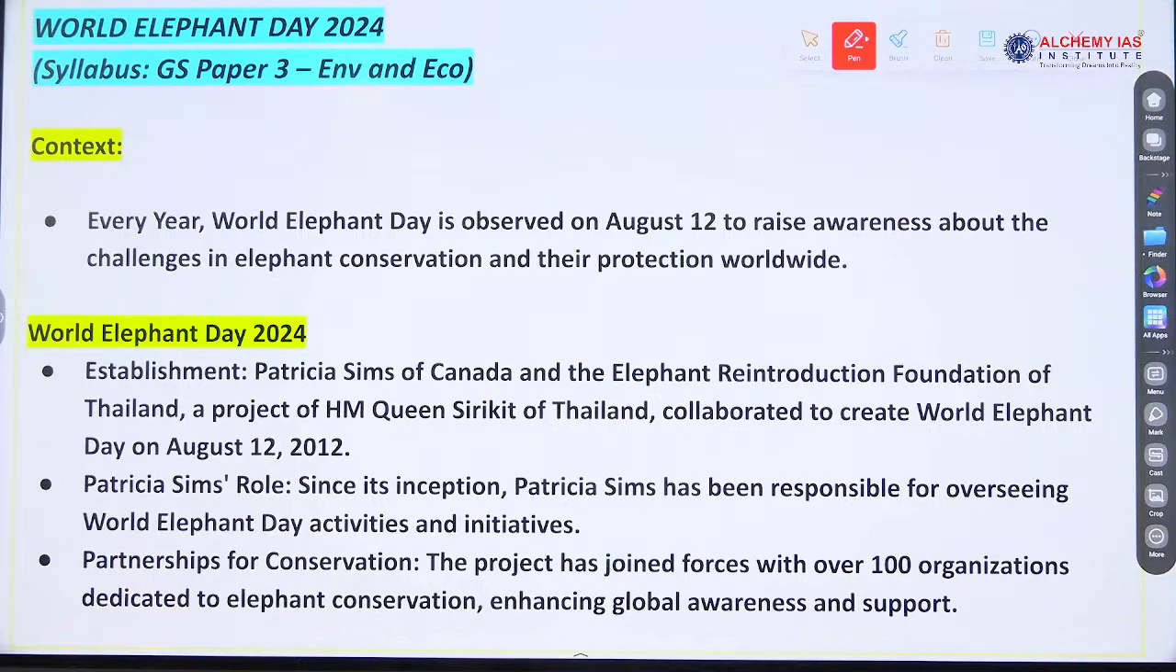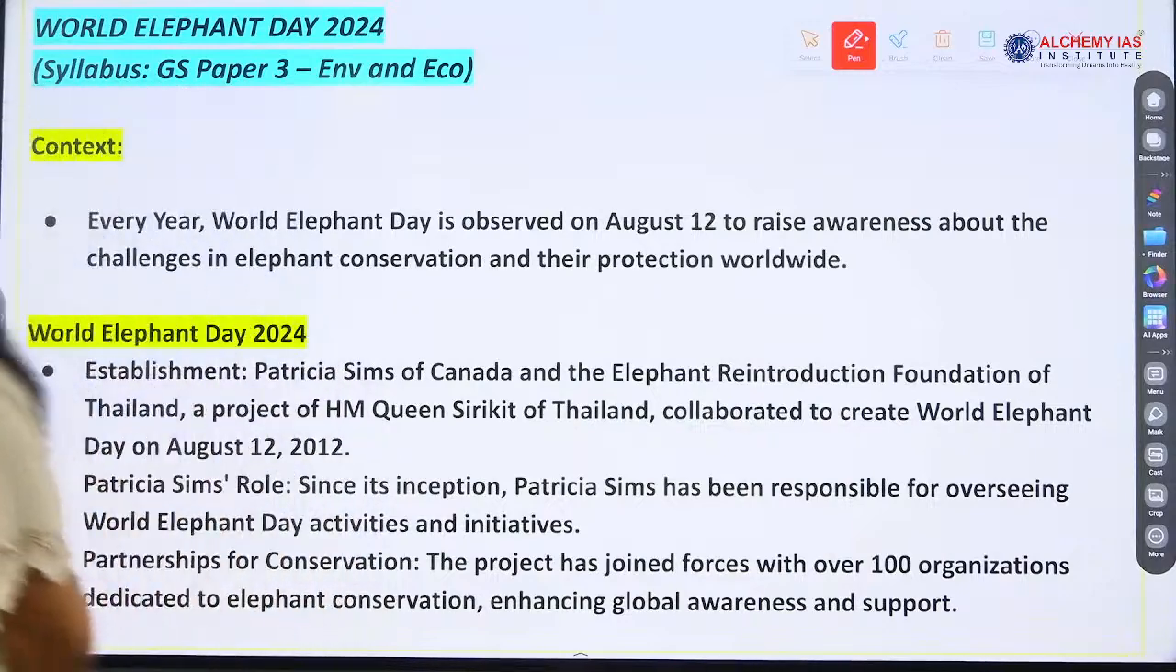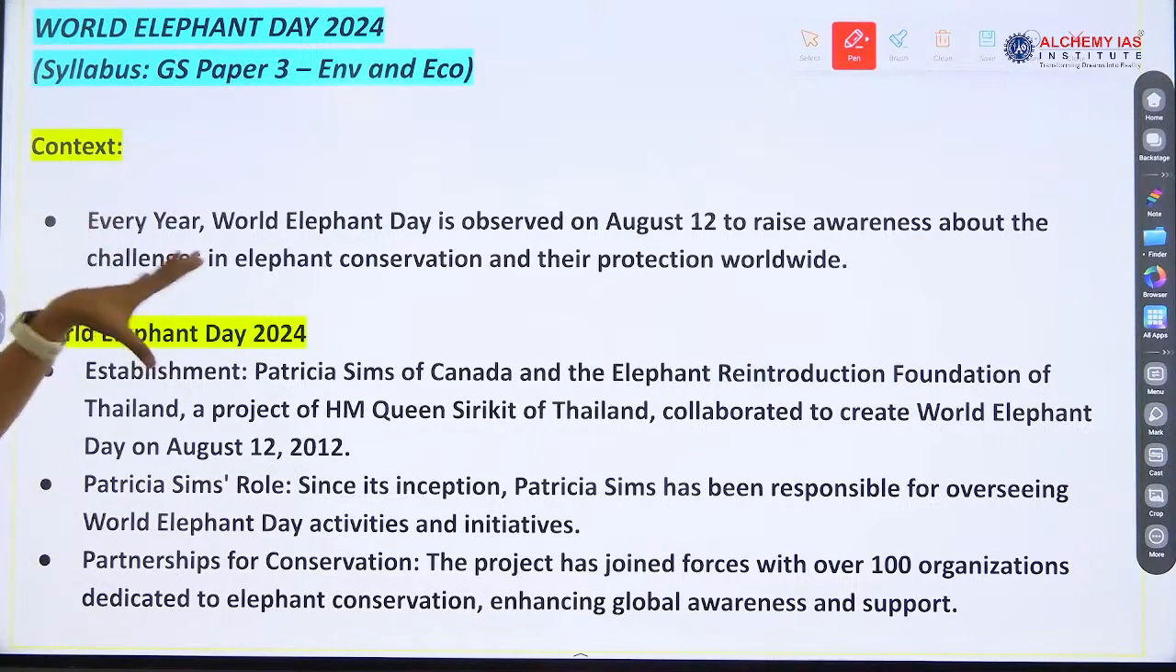Write the question. Write this question, everyone. What role do elephants play in the ecosystem? Find this answer. Okay? Do not underestimate UPSC. They can ask any type of question, right? And then you will be confused. Yes? So whenever any topic is in news, try to do the proper research.